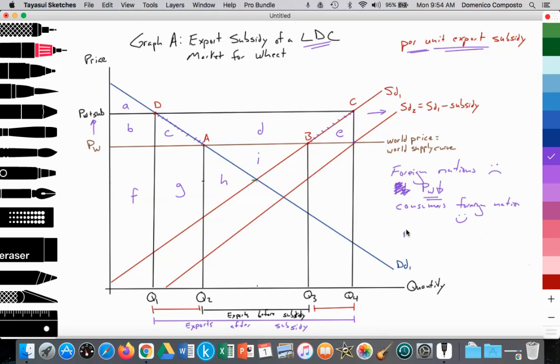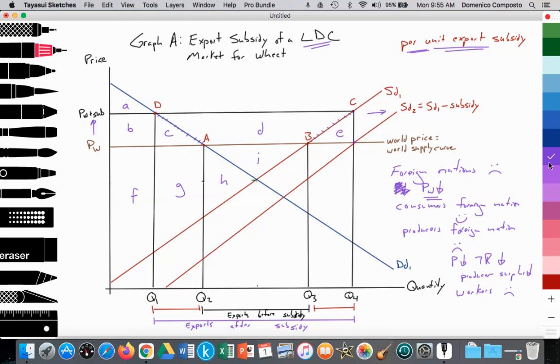But producers of wheat will be negatively impacted. Producers in the foreign nation are negatively impacted because, again, the price is falling. That will lead to total revenue falling, and that would also lead to their producer surplus falling. And in addition, it would create unemployment in the wheat industry in that foreign nation. So workers would also be negatively impacted in that particular country. Okay, and that's basically it.